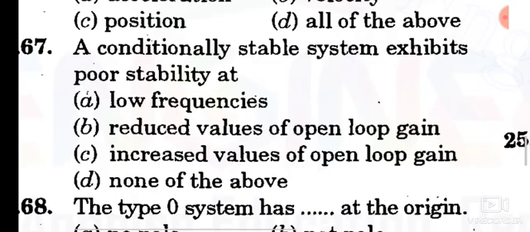Question number 67. A conditionally stable system exhibits poor stability. Option B is the correct answer, reduced values of open loop gain.